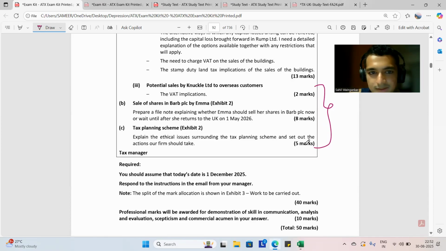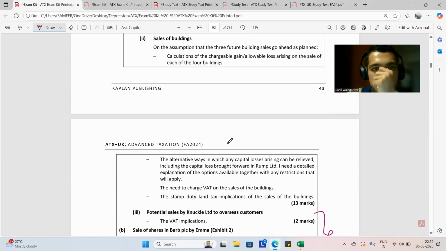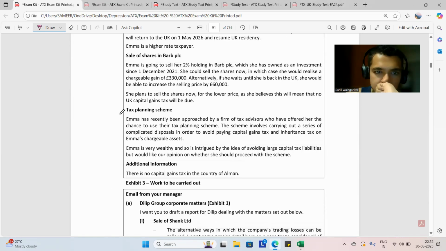Tax planning. Explain the ethical issues surrounding the tax planning scheme and set out the actions our firm should take. This point is in Exhibit 2. Tax planning. Emma has recently been approached by a firm of tax advisors who have offered her the chance to use her tax planning scheme.